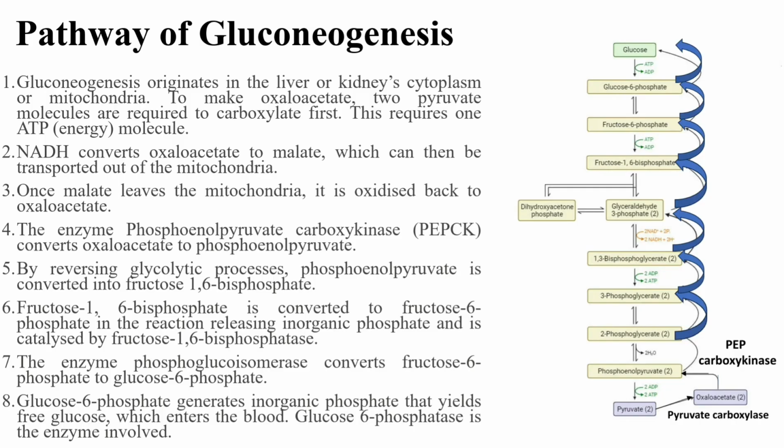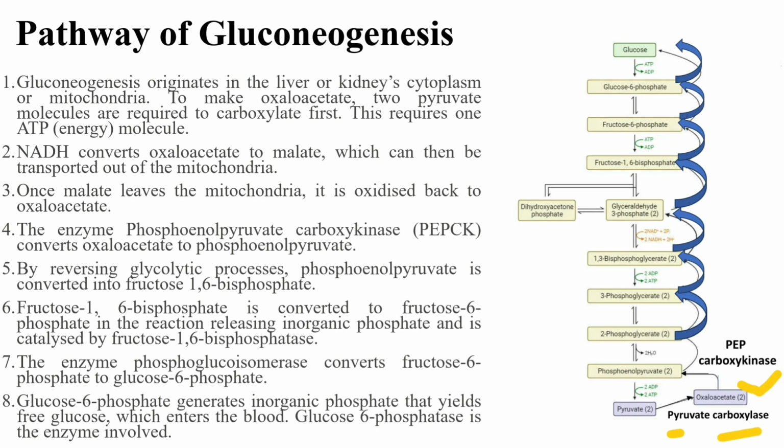Then the pathway of gluconeogenesis. Gluconeogenesis originates in the liver or in the kidney's cytoplasm or inside the mitochondria. To make oxaloacetate, at first oxaloacetate will be formed. It requires two pyruvate molecules, and this requires one ATP molecule also. The first reaction is where pyruvate is converted to oxaloacetate in the presence of pyruvate carboxylase.